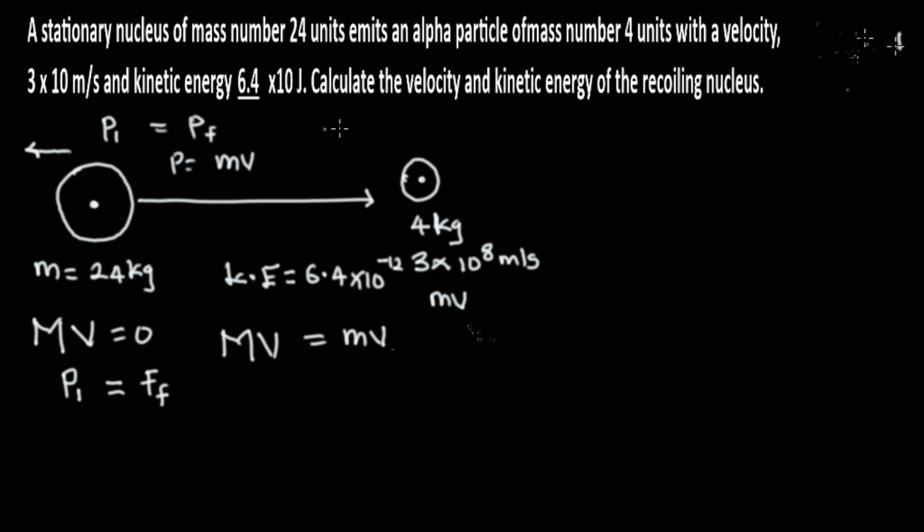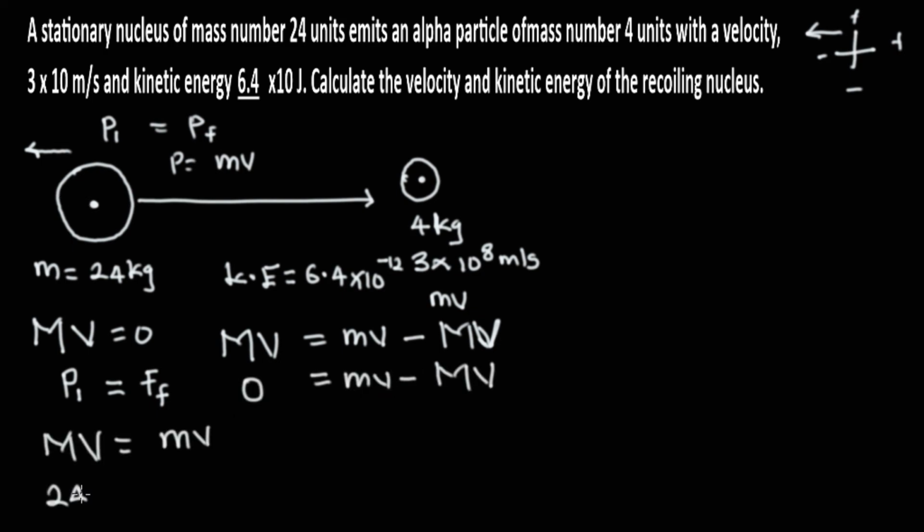So because of this repulsion, this is going to give us a negative mv because of the repulsion of the nucleus. And we are going to be having this as 0, which we make already 0, is equal to mv minus. So taking this to the other side, we're going to be having mv is equal to this. Now, we know that m here is 24, and the velocity we don't know. That's what we're looking for.